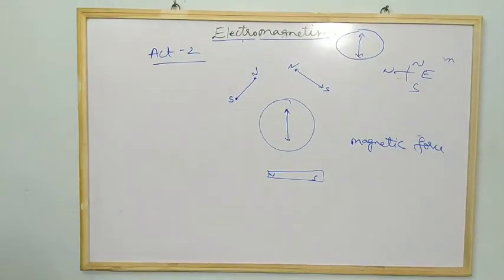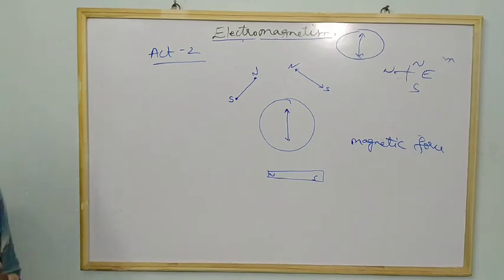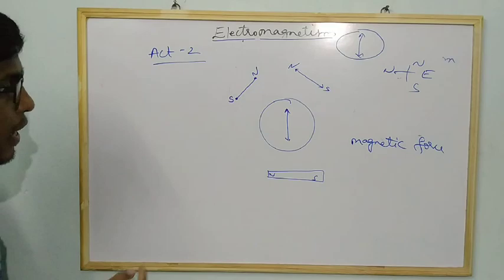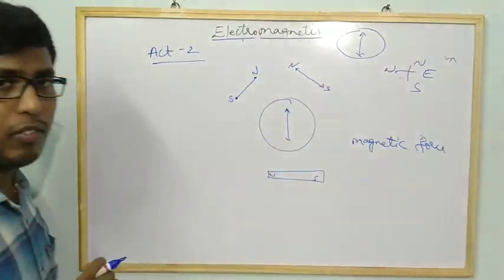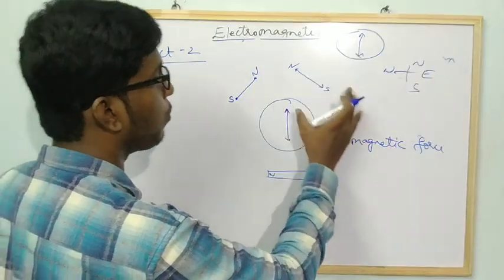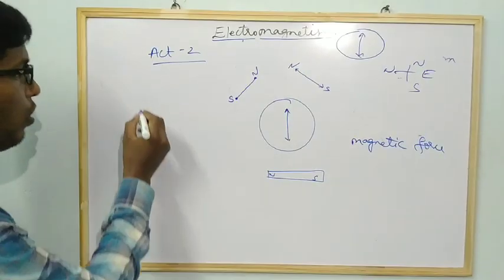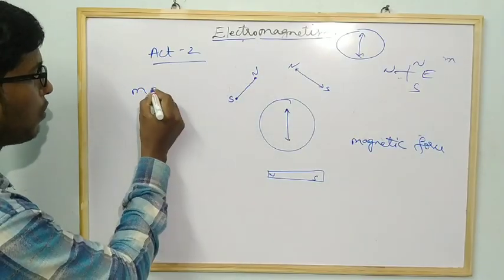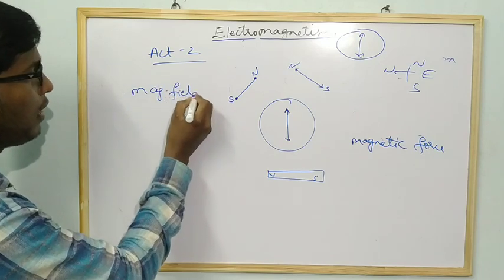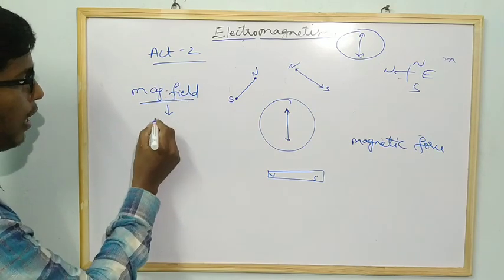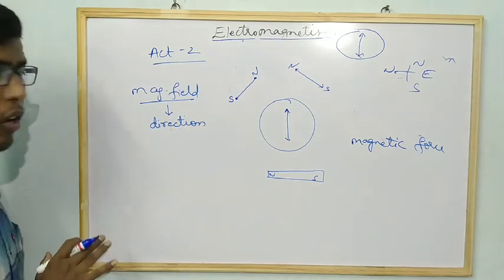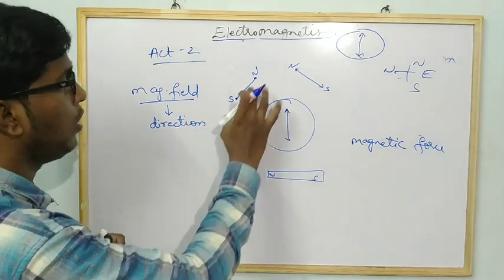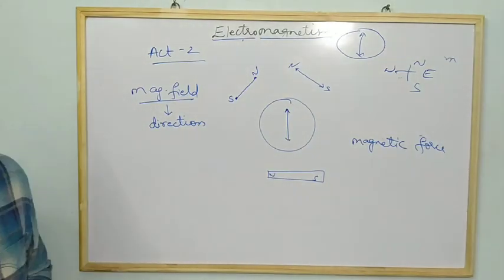Next, from this activity what we have learned is that the magnetic field has different directions. Are you getting my point? The compass needle has shown different directions whenever it was placed in different positions around the bar magnet. So this was deflected because of the magnetic field, and the magnetic field has direction. This direction is not constant. This direction will change from position to position. That is what you will learn.